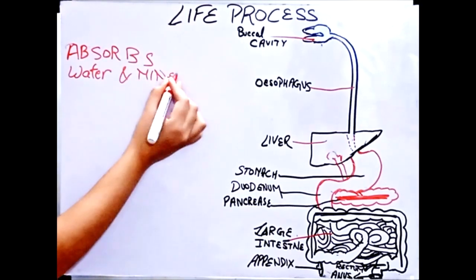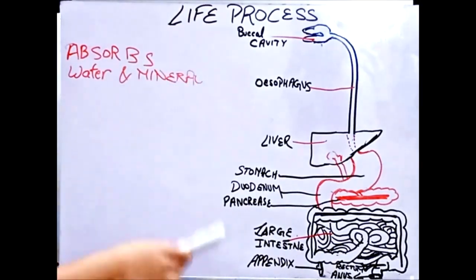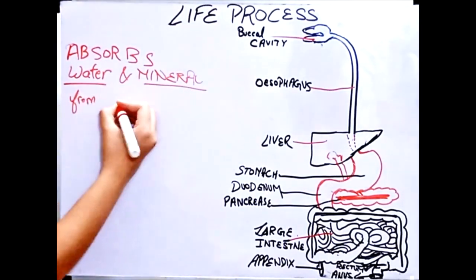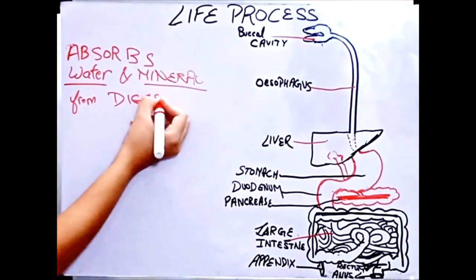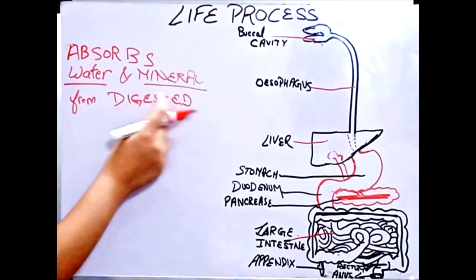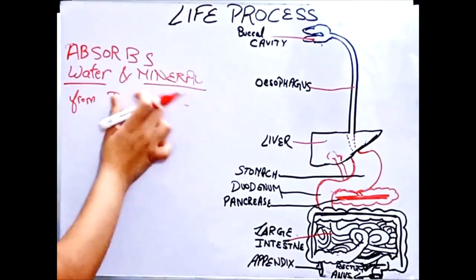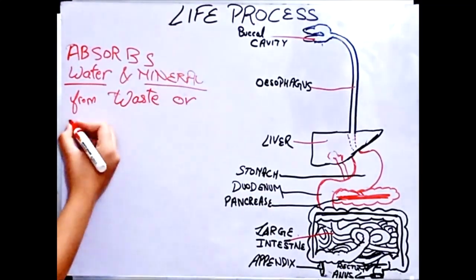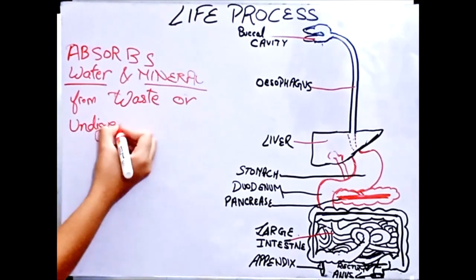Now the work of the large intestine is to absorb water and minerals from our digested food. The food that is digested in the small intestine, the waste product, or undigested food, you can say.